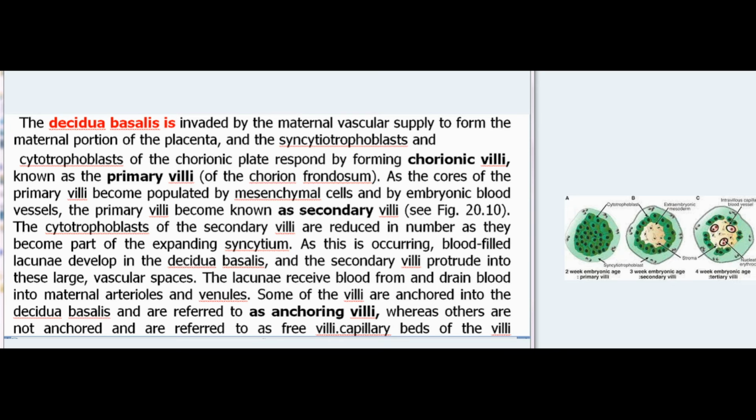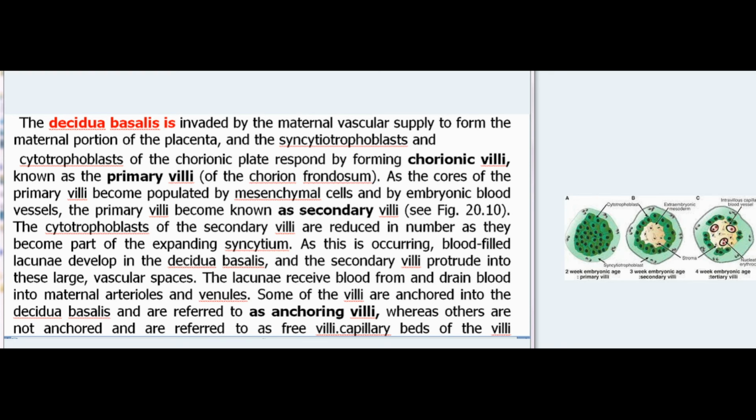The cytotrophoblasts of the secondary villi are reduced in number as they become part of the expanding syncytium. As this is occurring, blood-filled lacunae develop in the decidua basalis, and the secondary villi protrude into these large, vascular spaces. The lacunae receive blood from and drain blood into maternal arterioles and venules. Some of the villi are anchored into the decidua basalis and are referred to as anchoring villi, whereas others are not anchored and are referred to as free villi.